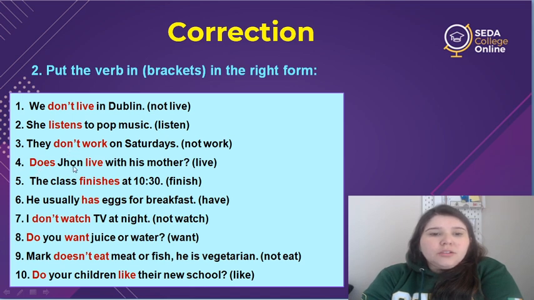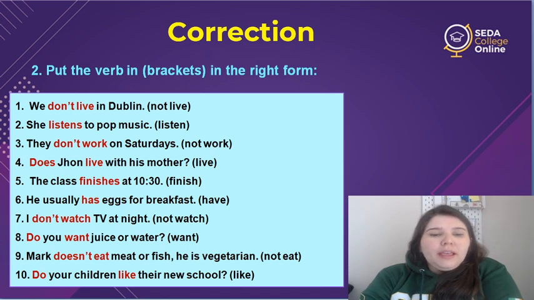4, does John live with his mother? So the auxiliary for question is does, and then the verb here, we don't add one S. So does John live? Okay? 5, the class finishes at 10:30. So it's finish, ending in SH, so we add ES. The class finishes because class is the same as it, right?